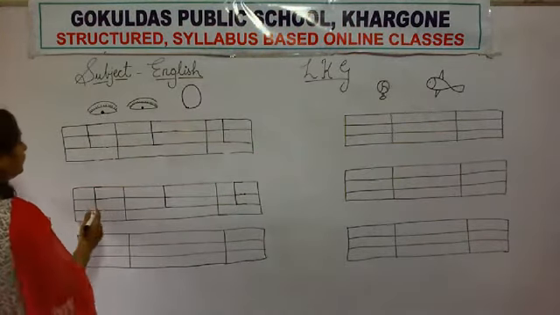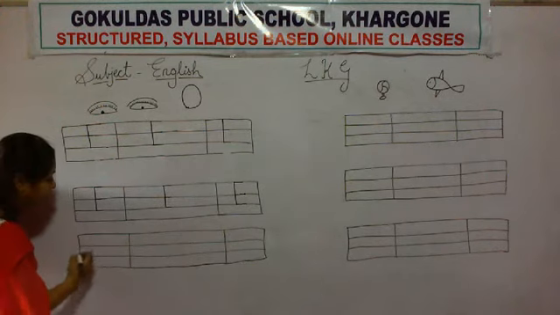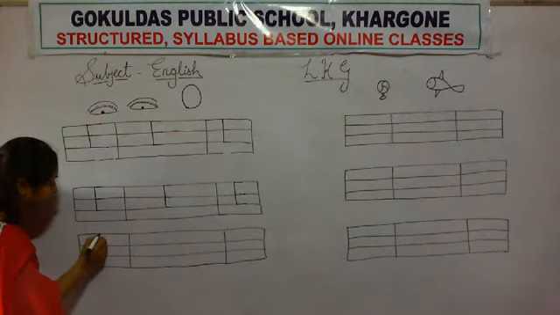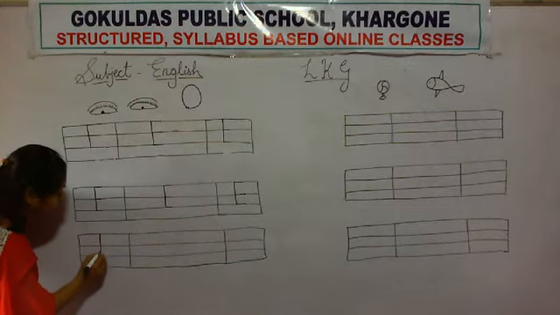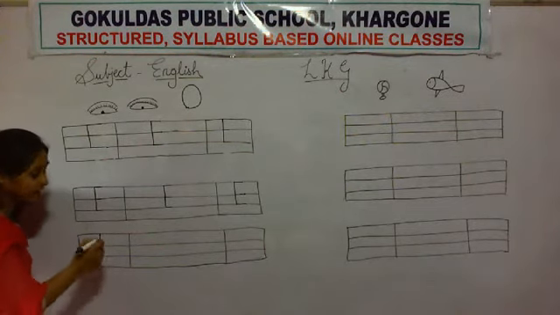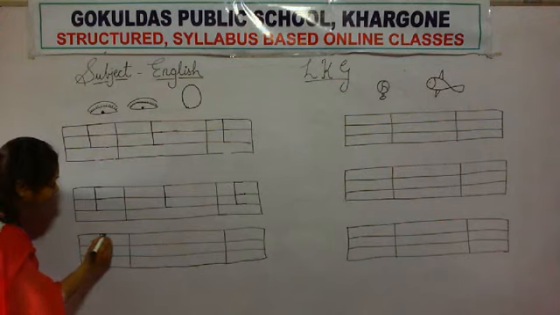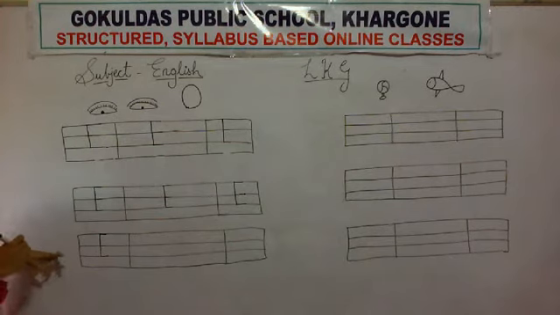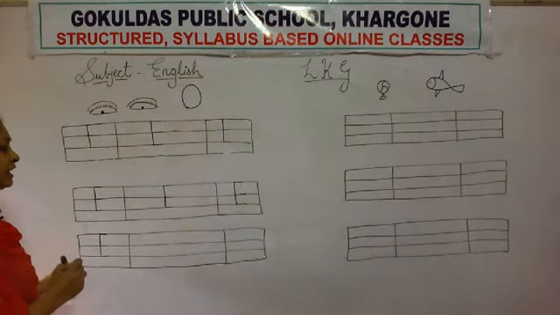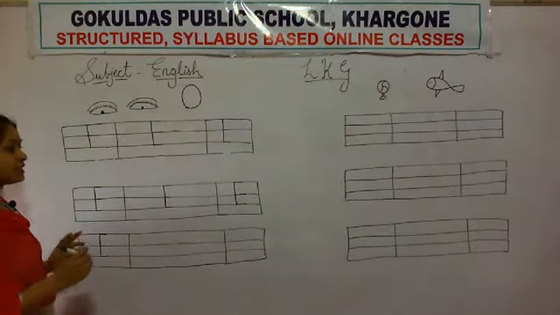Okay. Again, look here. How will you write E? From upper line to base line. Standing line, sleeping line, again sleeping line and again sleeping line. E. What is this? E.